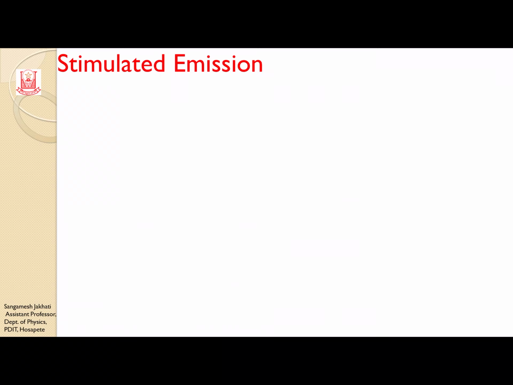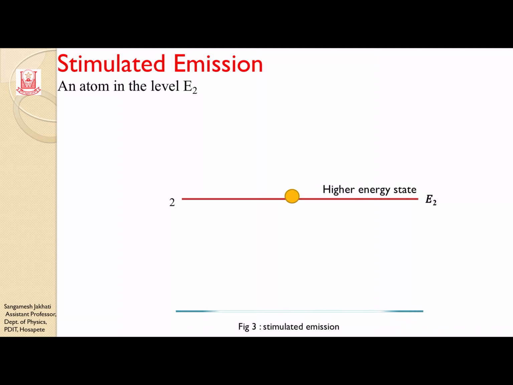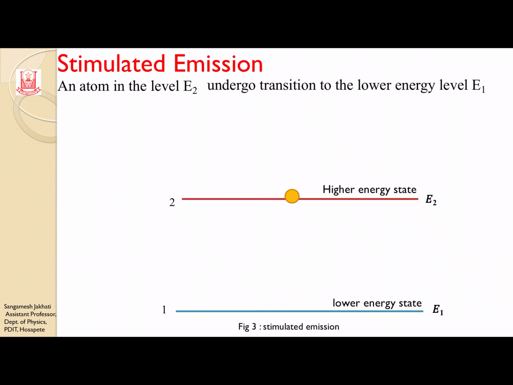Next, the third one is stimulated emission. An atom in the level E2 makes a transition to lower energy state E1 with the help of an external aid. By absorbing this external energy nu, it makes a transition from energy level 2 to energy level 1.